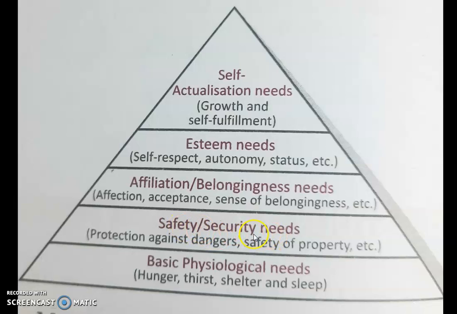Once this need is satisfied, a person will move to the next level of need, that is affiliation or belongingness needs. An individual needs affiliation or acceptance or a sense of belonging. He needs family, he needs friends. So for that he forms a social group, and through that he satisfies his needs.